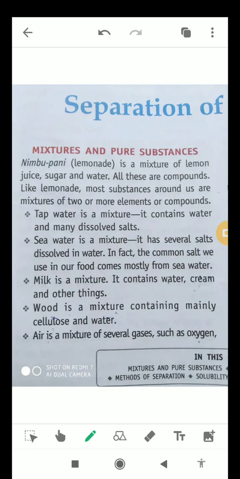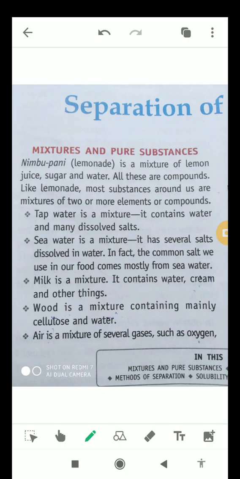So all these things are compounds. Okay, like lemonade, most substances which are found around us or which are found in our surroundings, these are mixtures, and these are the mixtures of two or more elements or compounds. So we can say that most of the things around us are mixtures. Okay, these are not pure substances, as we all know students, right?